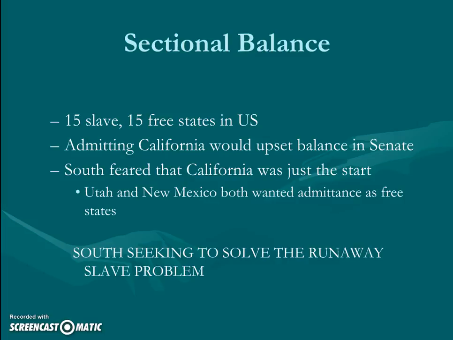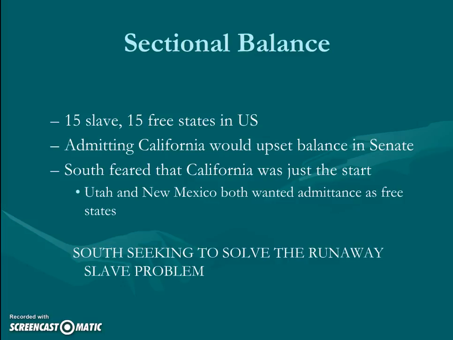But like I said, former Mexican state territories, pretty sure they're anti-slavery, that they have it banned, so they want to come in as free states too. So all of a sudden you have the potential of not only one but three new states coming in. So the South essentially is going to be very against this. So there's going to have to be some sort of compromise then that would allow California to join the Union.